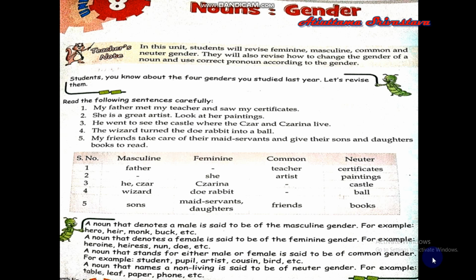So, now we come to neuter gender. The noun that names a non-living thing is said to be of neuter gender. For example, table, paper, pen, phone. So, these are neuter gender.